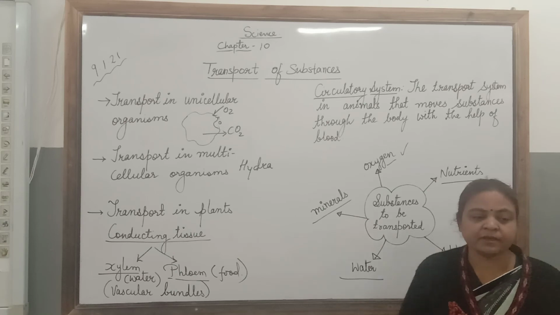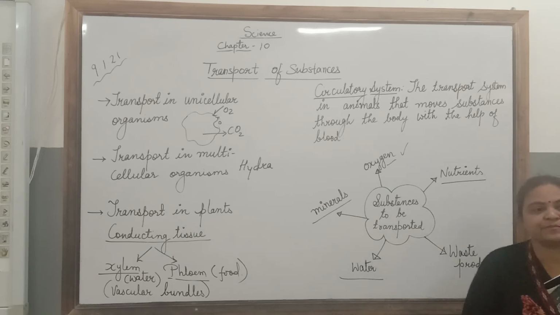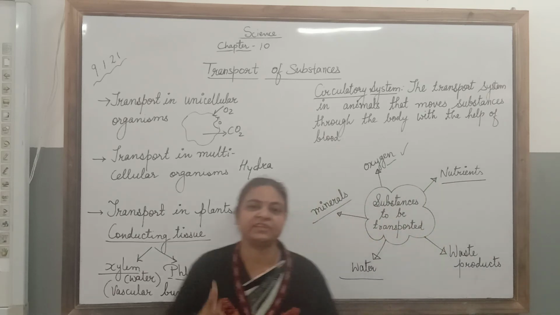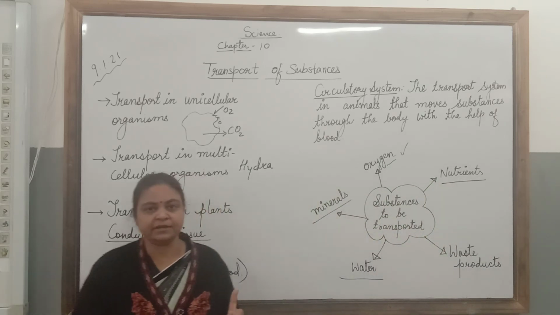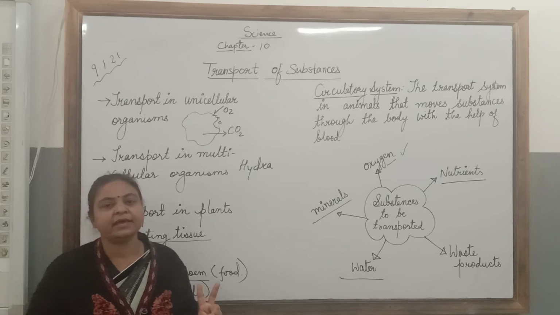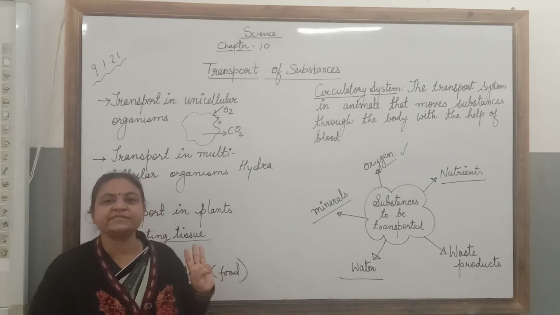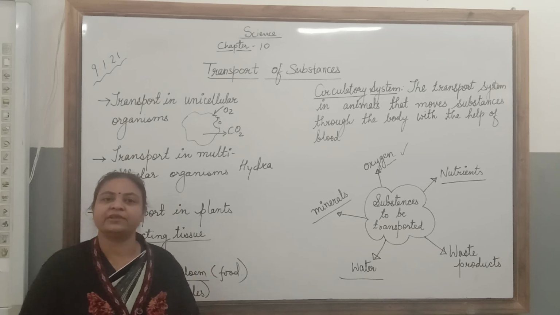Then, what is our circulatory system made up of? Our circulatory system is basically made up of three things. One is the heart, secondly blood, and third are blood vessels. We will discuss our circulatory system in detail in our next video.